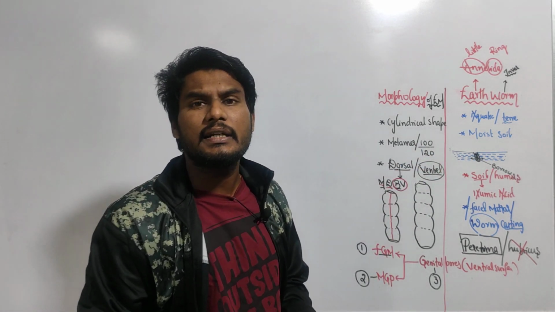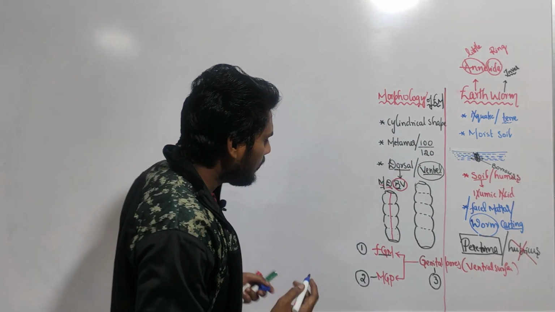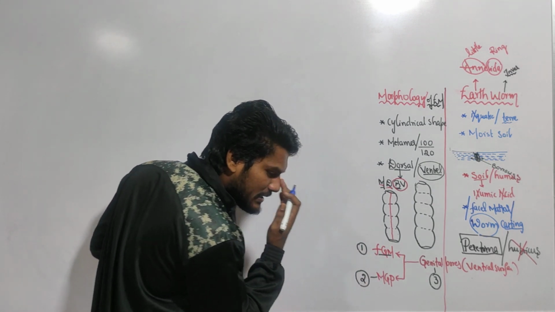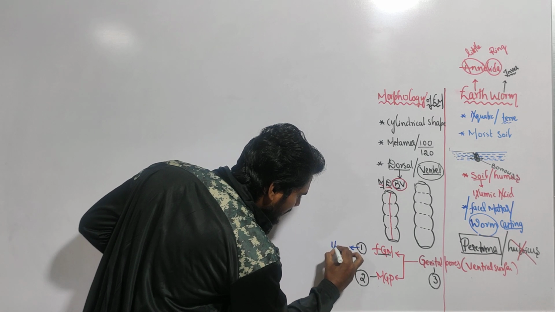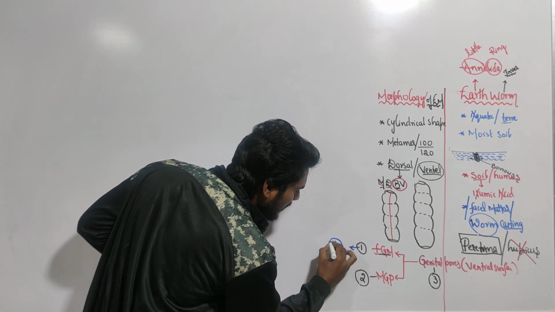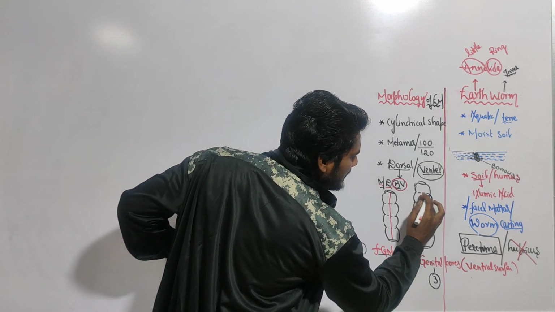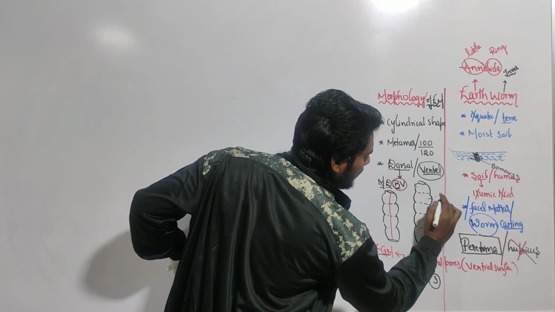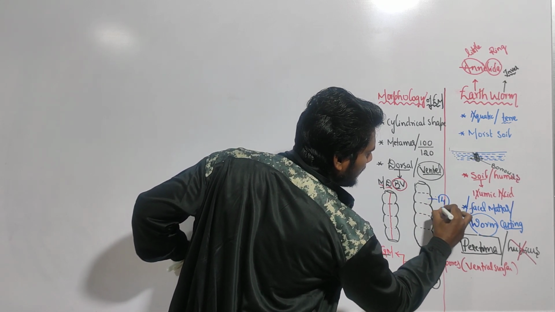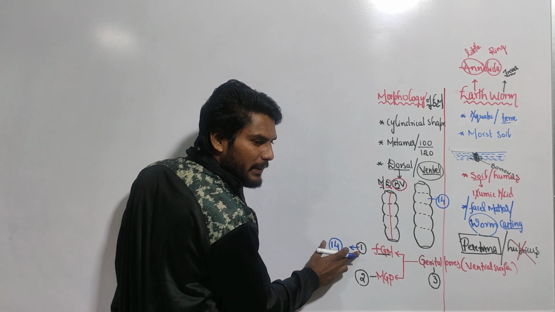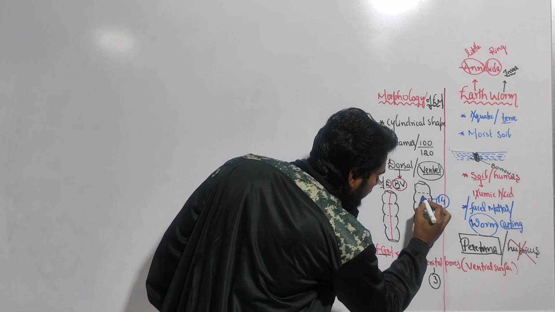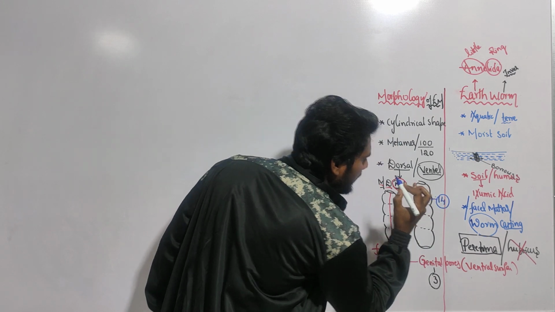In which segment are the genital pores present? The female genital pore, which is single, is present in the 14th segment of the earthworm. Just imagine this is the 14th segment. In this 14th segment, how many female genital pores? 1. This is the female genital pore.